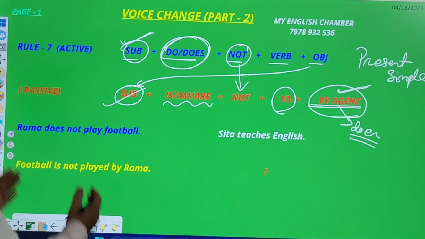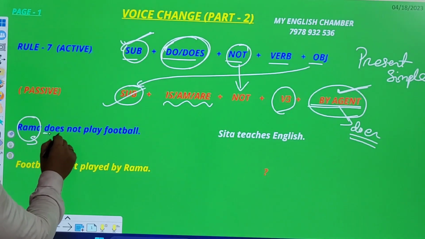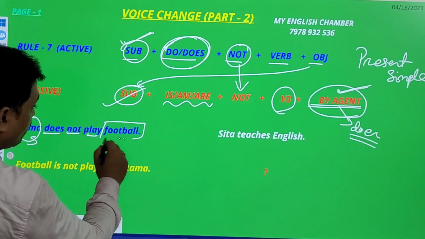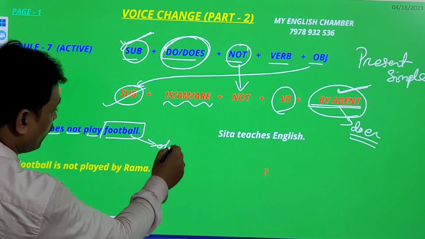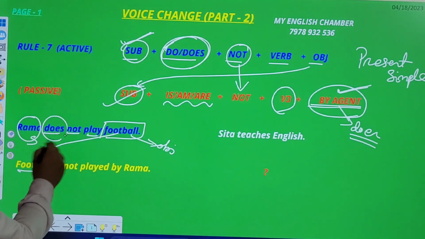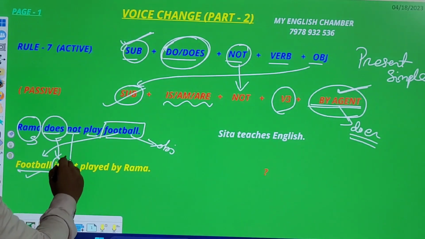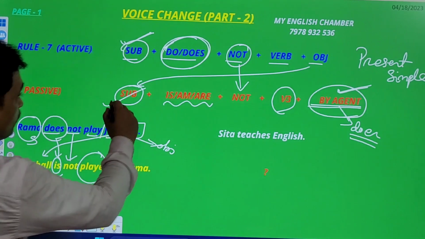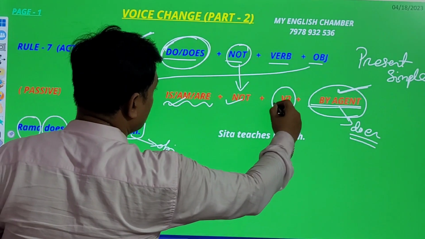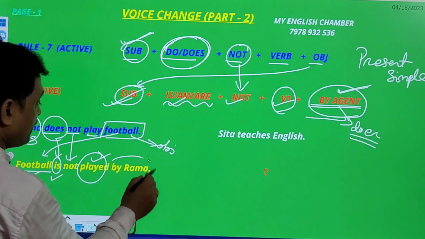Clear? Here is an example for you. Ram, which is known as subject, does not play football. Football is called object. So the object will be subject, then football. For does, you will place here what? Is. Football is, then not, then V3. Football is not, then V3 means played, then by agent, by Ram.